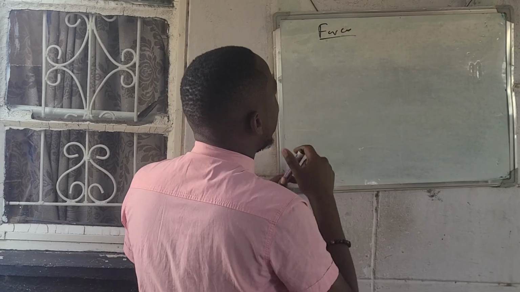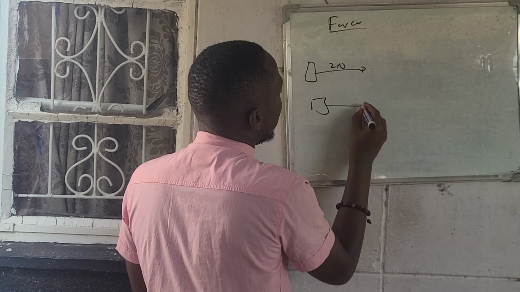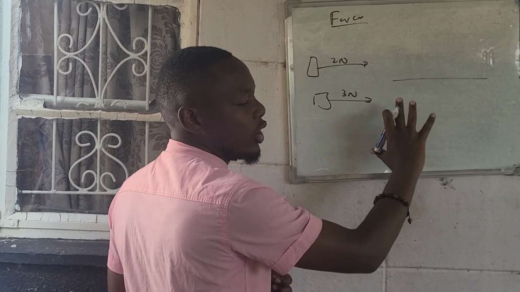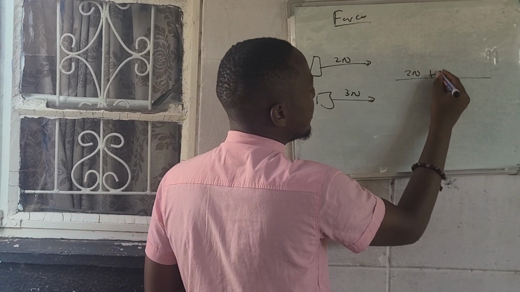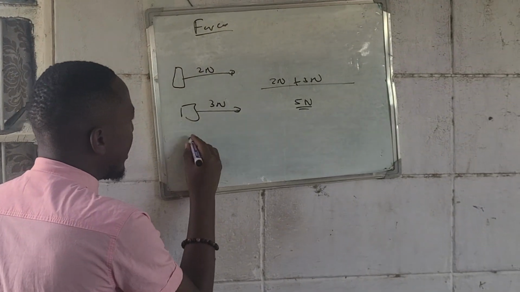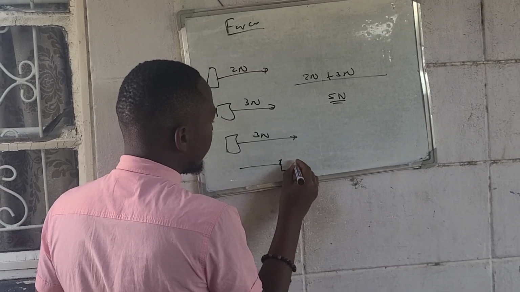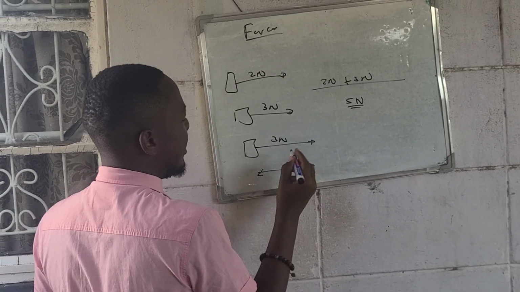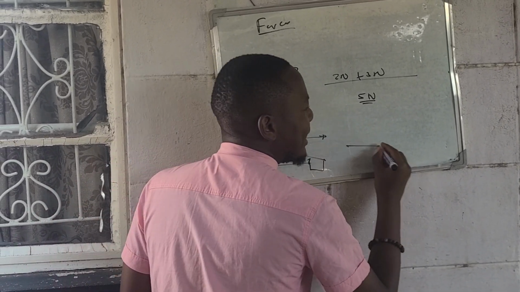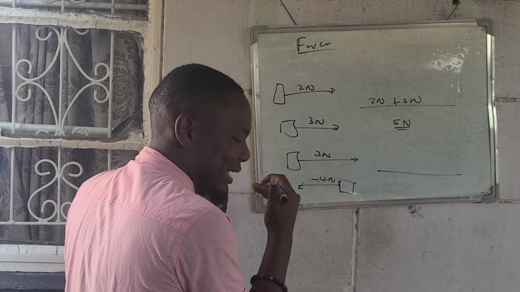So let's say we wanted to find the resultant force. Let's say it's on body E, let's say it's 2 newtons. Then we have another body, let's say it's 3 newtons. This also, but not in the same direction, guys. So to find a resultant force of this thing, 2 newtons plus 3 newtons, 5 newtons. Exactly. Then let's call this one 3 newtons. Then let's say the opposing one is minus 4 newtons, because we are in the opposite direction. So can I say opposite direction?